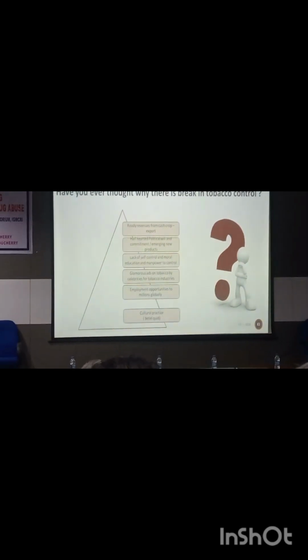So how are we failing in tobacco control? These are the reasons why we are failing. Tobacco is readily available, political will is half-hearted, and there is a lack of self-control and moral education. There are glamorous ads, especially by celebrities, on different kinds of substance use.